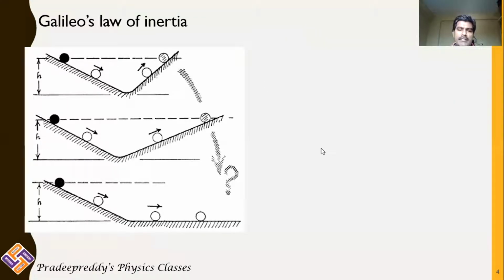Students, we have learned Aristotle's fallacy, where Aristotle's statements were proved false by Galileo using these activities. So what is the activity? Let us learn that. Now I am taking this figure 1. In this figure, this is figure 1. You have an inclined plane. This is an inclined plane.